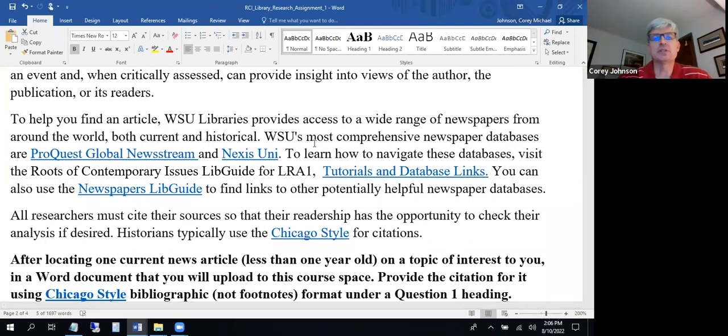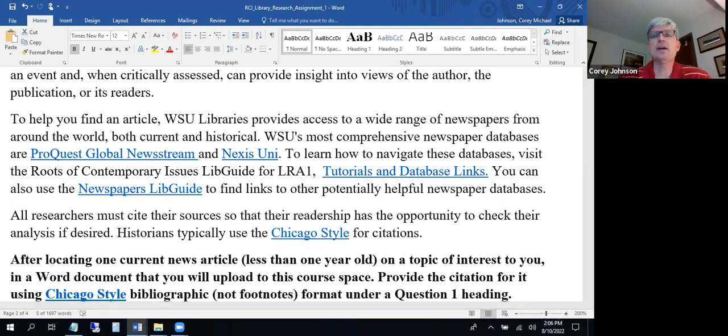One of the reasons, though, that we suggest you use one of the library databases is that it indexes, or pulls together and makes searchable, hundreds of newspapers with hundreds of thousands of articles within them, all in one place. And in order to get into that database, the news agencies have to have a significant amount of journalistic integrity, earning them labels as authoritative news sources. So that's why we suggest that you use something like ProQuest Global News Stream.